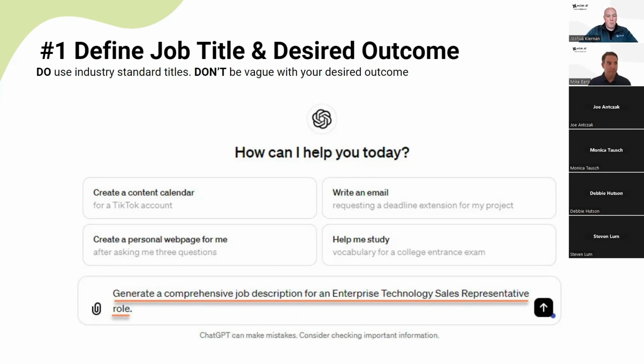So for example, do we want an internal job description? Are we writing a job posting for a job board? Do we want to have 5 skills listed versus 10? In general, in these prompts, the more descriptive you can be with your desired outcome, the better the results are going to be as well.